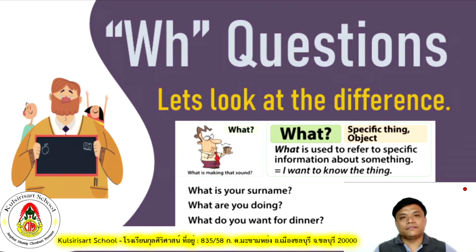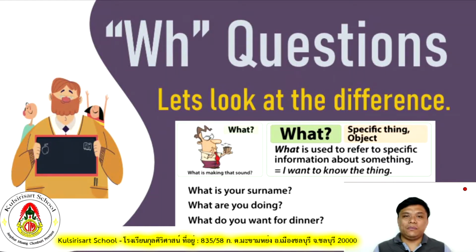Again, I'll give you some more examples about those WH questions. For the WH question what, let's read together. What is used to refer to specific information about something. So if I want to know something, you'll ask what. For example, what is your name?